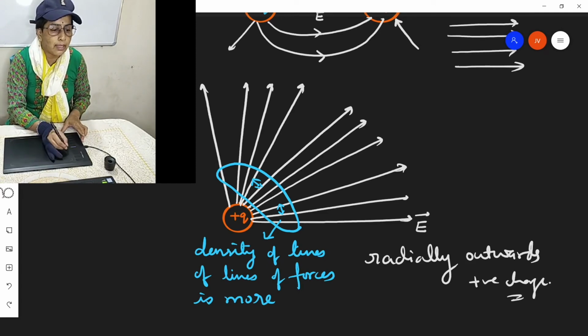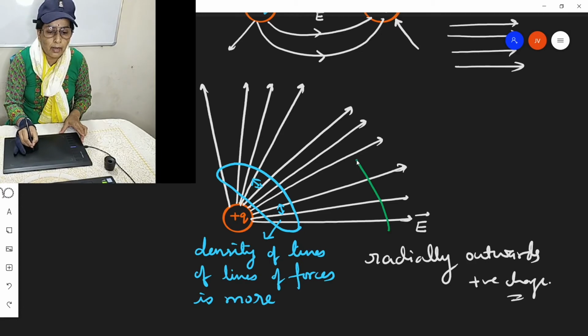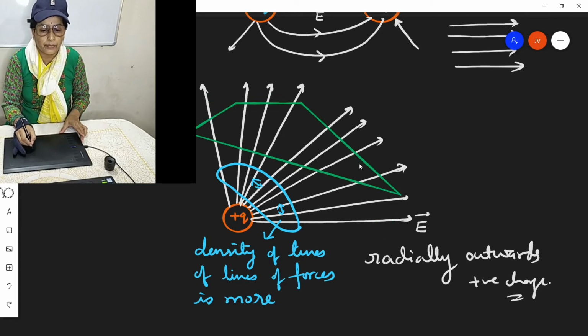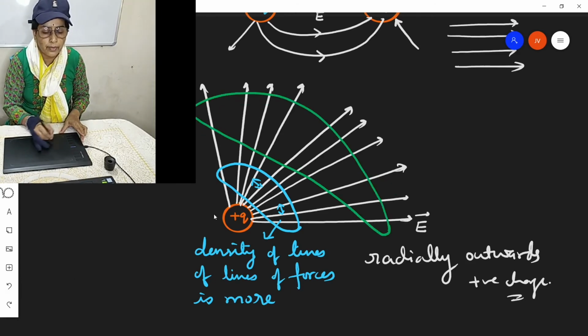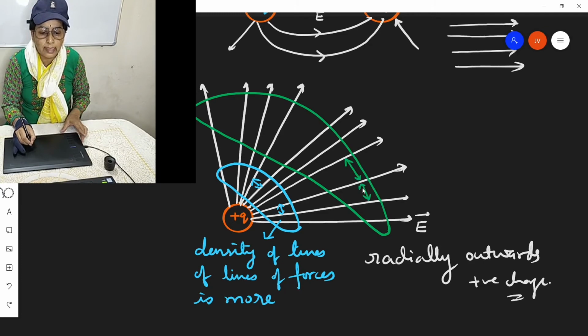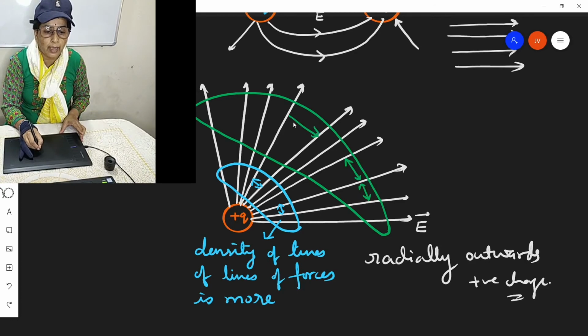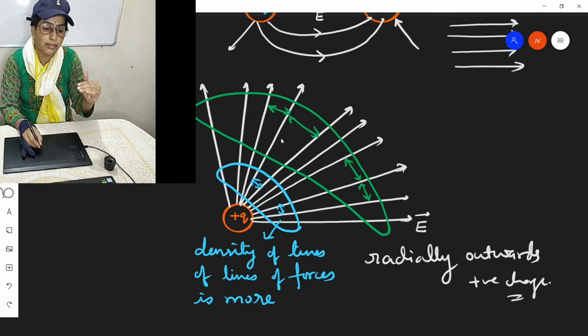And when you consider a region a bit away from the charged particle, here the gap between the lines of forces is comparatively more than the region which is closer to the charged particle.